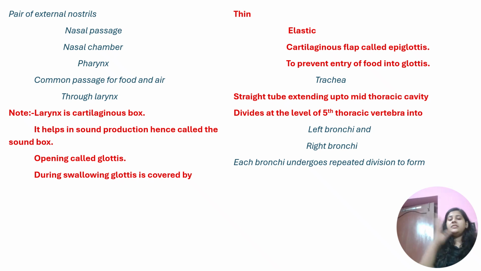You need to remember this course, because many times in NEET they give this course as a question, as in what is the course of air. Whatever information has been provided in NCERT, you have to remember it in the same sequence, and I have provided you the same sequence so that you don't have to extract it otherwise. First we had the pair of nostrils, then the nasal passage, the nasal chamber, then the air moves through the pharynx, which is a common passage for food and air. This question comes: common passage for food and air, pharynx. How does it go? It goes through the larynx.